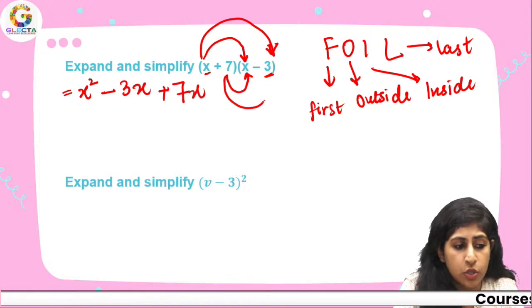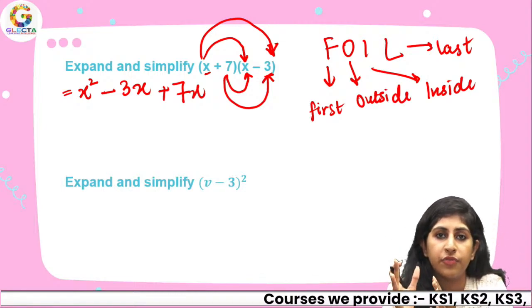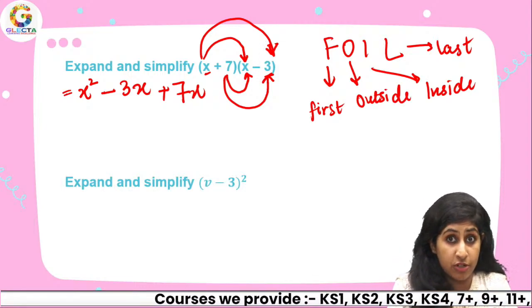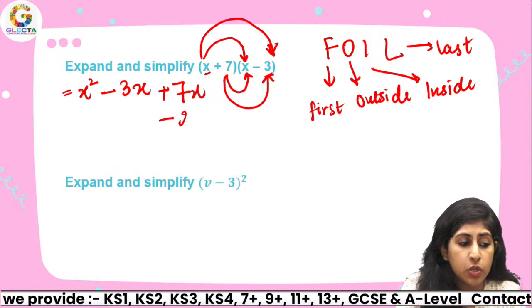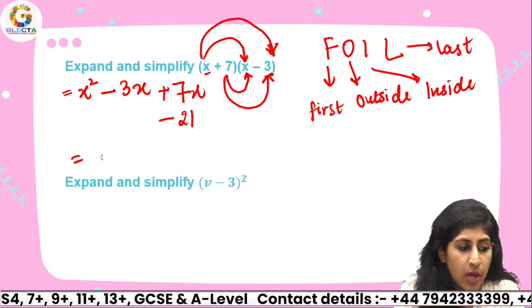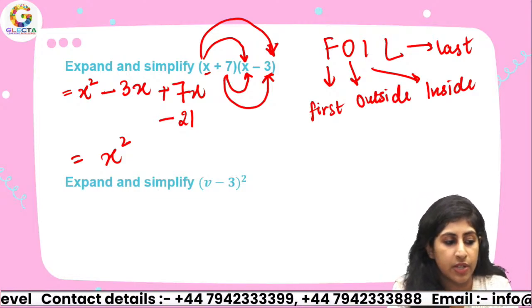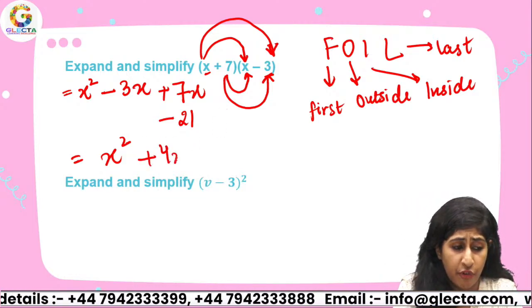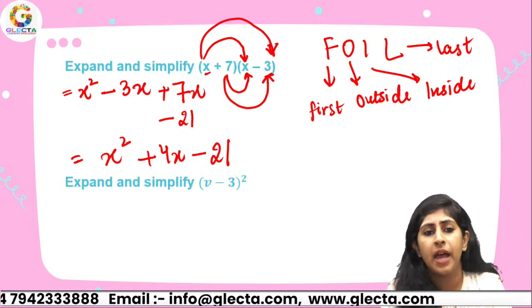And then the last two terms, the last term of the first bracket 7 and the last term of the second bracket negative 3. So 7 times negative 3, that is negative 21. Now you collect your like terms together. So x square as it is, then you have minus 3x plus 7x, which is plus 4x. Minus 21 as it is.